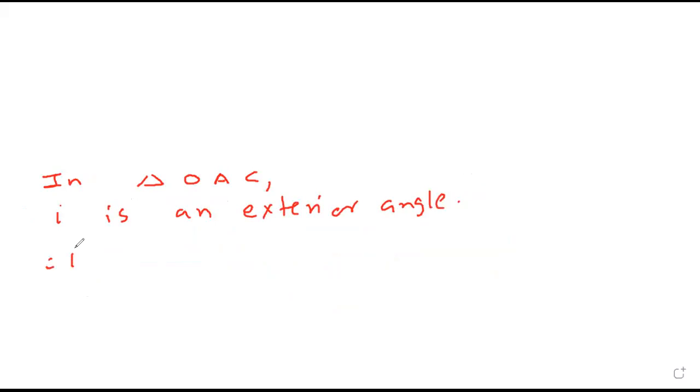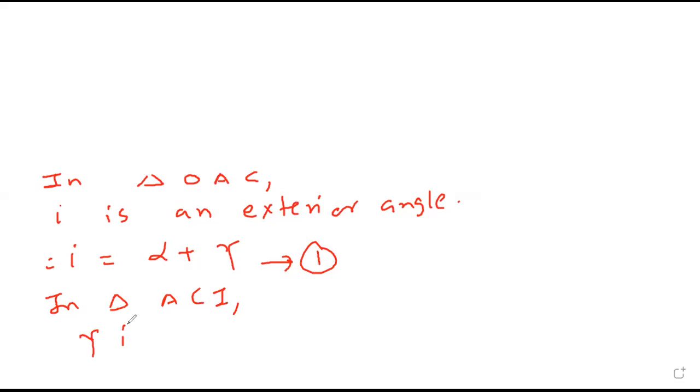In triangle OAC, I is an exterior angle. Therefore, I is alpha plus gamma. Let this be equation 1. In triangle ACI, gamma is an exterior angle.